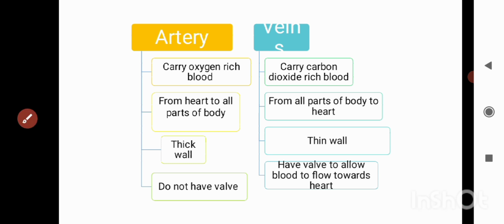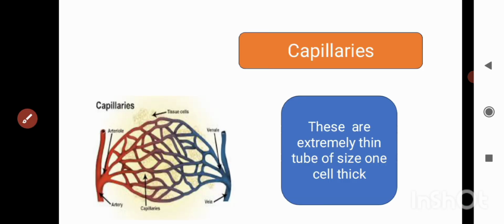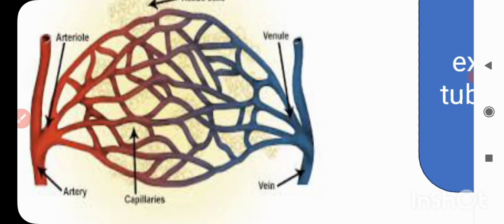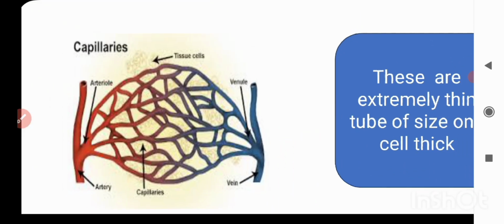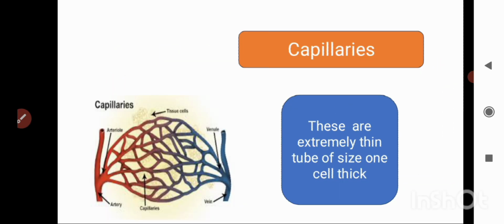And third of our blood vessels is the capillary. These are extremely thin tubes, one cell thick. As you can see in the picture, these are your capillaries. They arise when the artery divides into very small vessels. They form capillaries, and capillaries again rejoin to form veins.